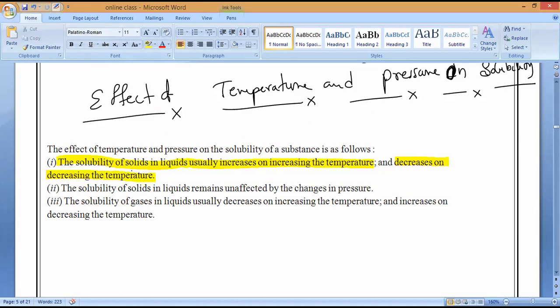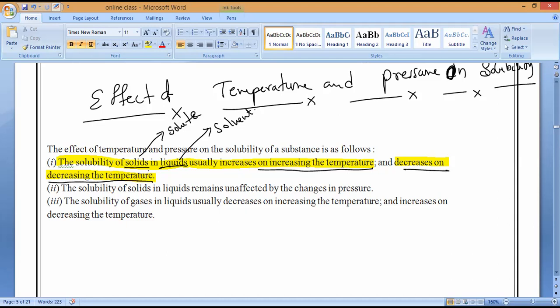Everybody, who is the solute here? Solid or liquid? Solid is the solute and liquid is called the solvent. Please remember. So, for the solubility of solids in liquids, solid is the solute and liquid is the solvent. It increases on increasing the temperature and decreases on decreasing the temperature.